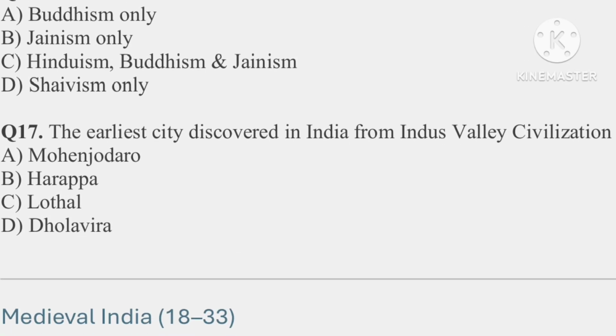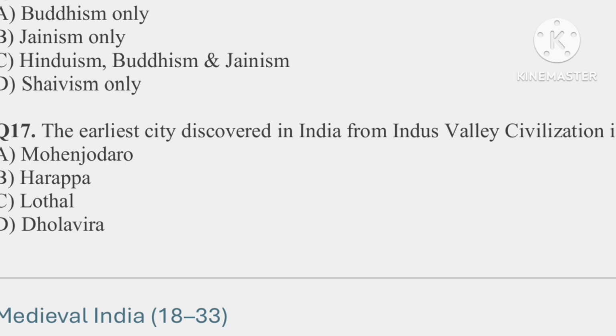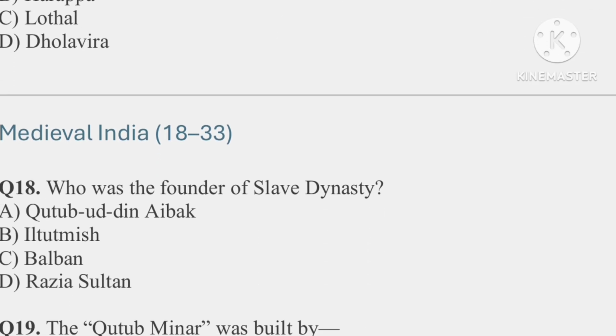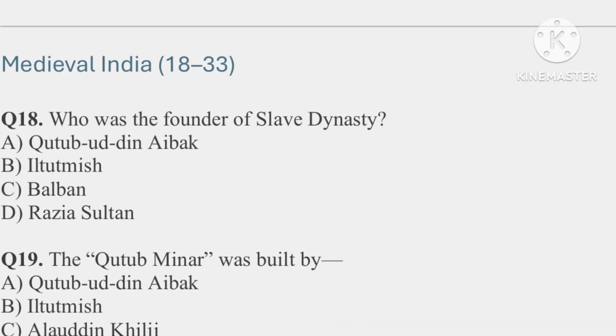Question number 17. The earliest city discovered in India from the Indus civilization is. So the correct answer is option B, that is Harappa. Now let's start with the medieval India. So question number 18. Who was the founder of slave dynasty? So the correct answer is option A, that is Qutbuddin Aibak.